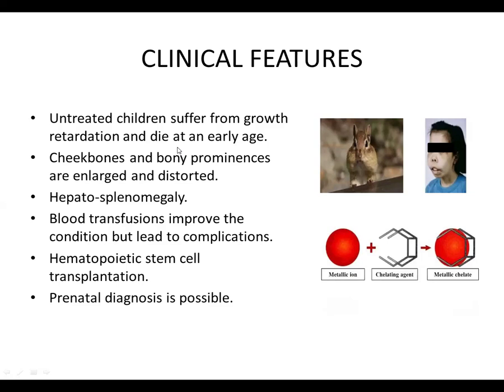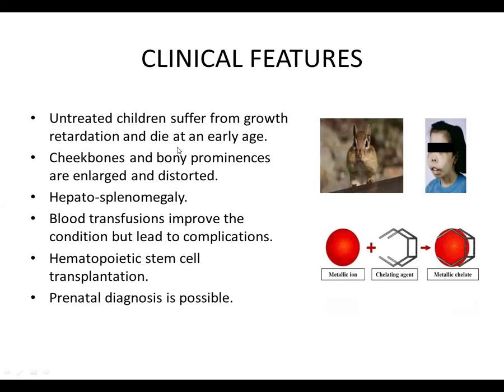Hepatosplenomegaly is also a feature which is due to extramedullary hematopoiesis. Blood transfusions may improve the condition, but may lead to complications like hemosiderosis and hemochromatosis. Hematopoietic stem cell transplantation is the ultimate treatment, and prenatal diagnosis is possible for this disorder.